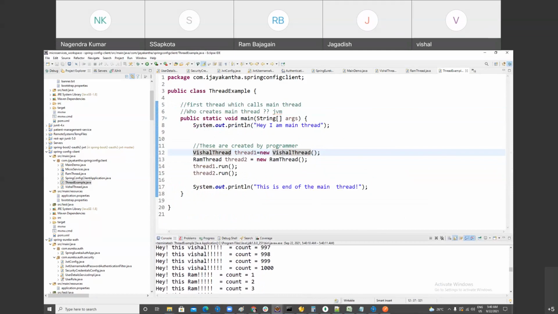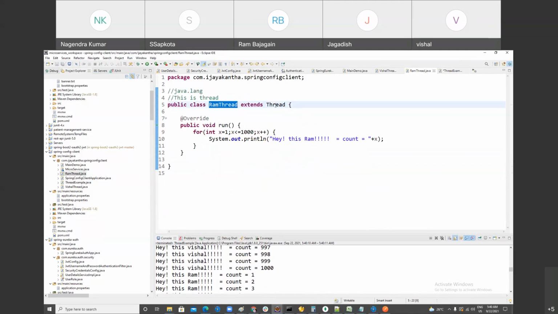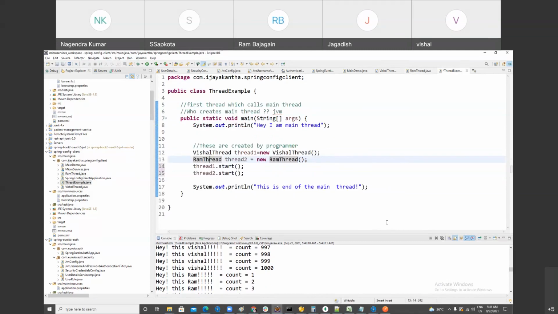So if you want to start the Vishal thread and the Ram thread as threads, what you have to do? You have to call the start method, and the start method is present in the parent class. It is not here; it will come from the Thread class. Why am I calling the start method?